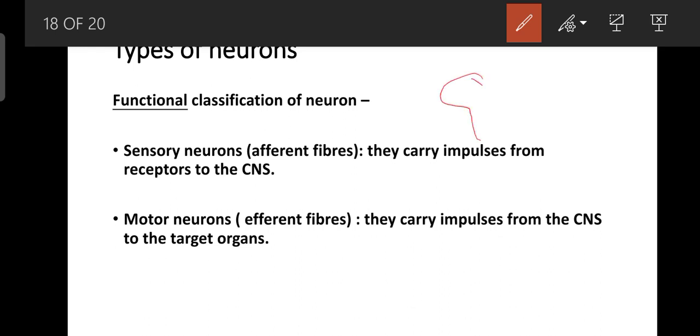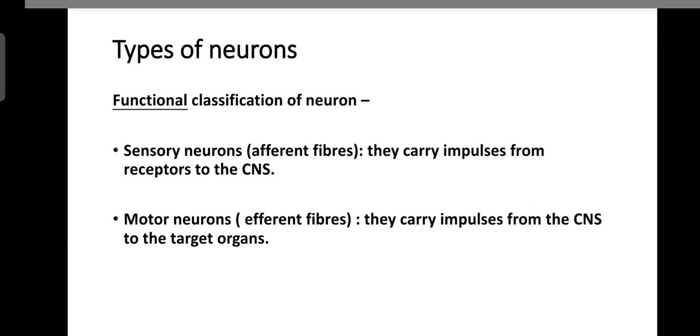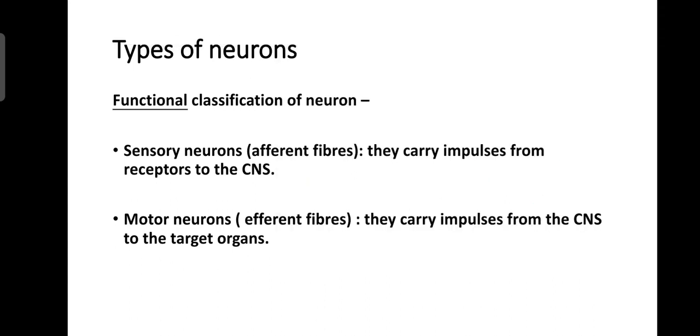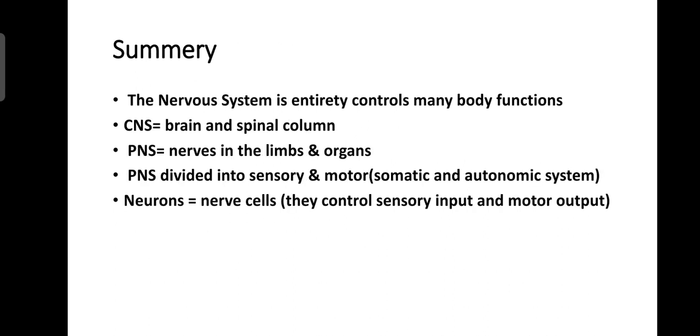This is our brain and this is the spinal cord. So the sensory neuron carries information to the brain, and the motor neuron carries information from the brain to the spinal cord. So this is the basic function of the types of functional neurons.